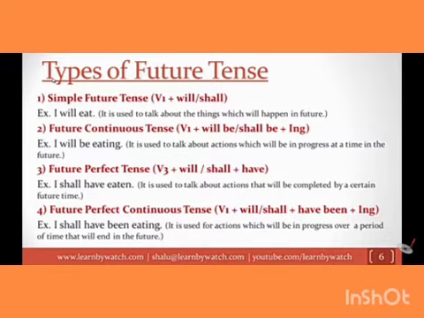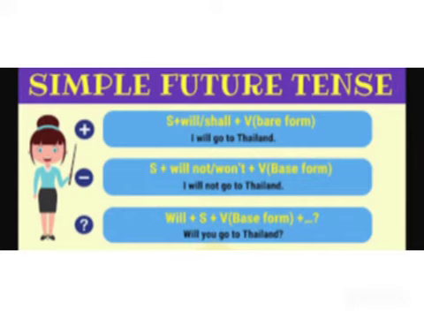It's time to see each and every tense in detail. Come, let's see what a simple future tense is. Let's see its structure for positive sentence, the structure for negative and imperative sentence. Okay, let's progress with the affirmative sentence, that is the positive sentence, which is given at the top. Its structure is subject plus will or shall plus verb with base form.